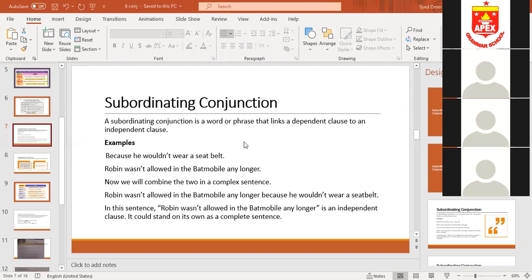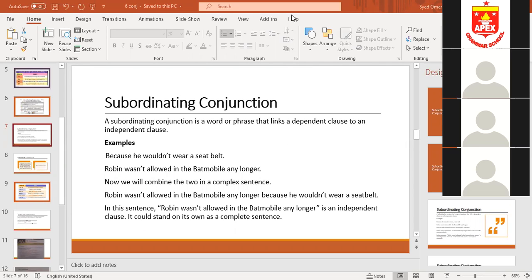A subordinating conjunction is used with a dependent clause, okay? Or you can say a dependent clause starts with a subordinating conjunction, like because, since, after, when, while. An independent clause is the main clause or a simple clause.